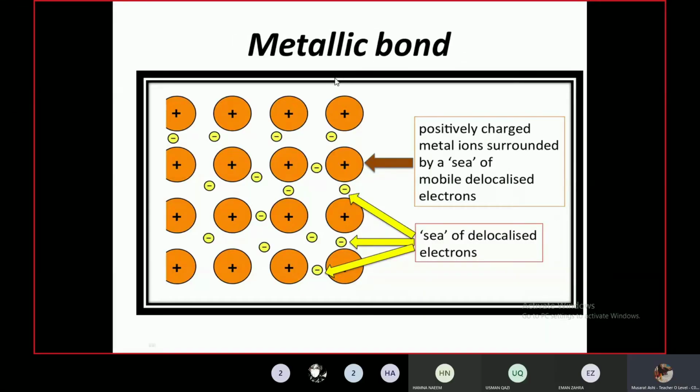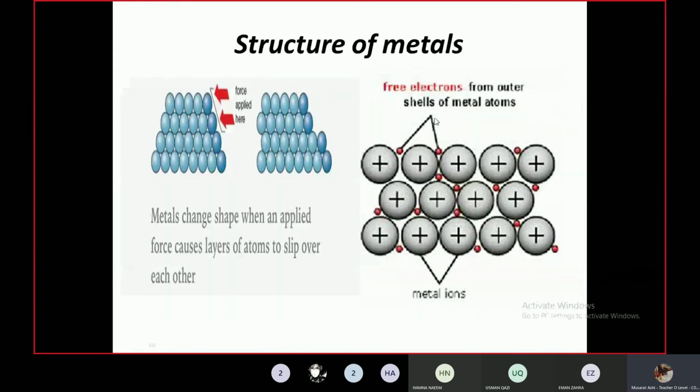Going further, now we are defining the metallic bond. Now see in this diagram that these are the metal structures where the metal atoms are tightly held and have zero spaces. They just vibrate. They have strong attractive forces. And when we move further, what do we see?